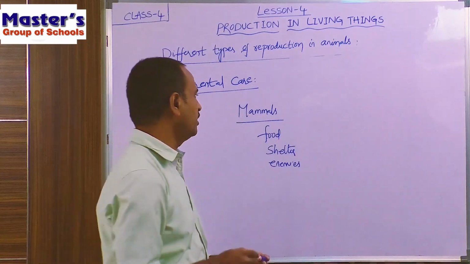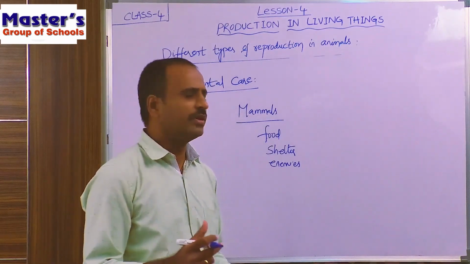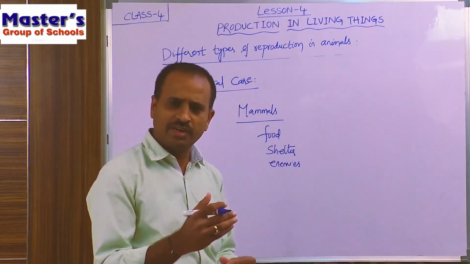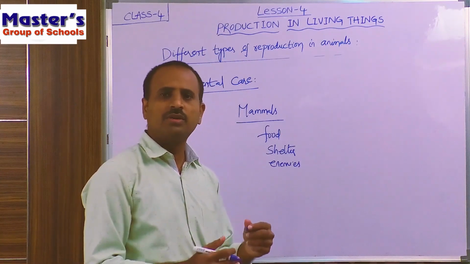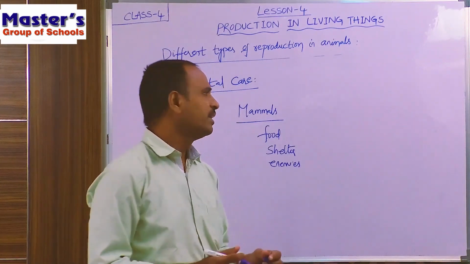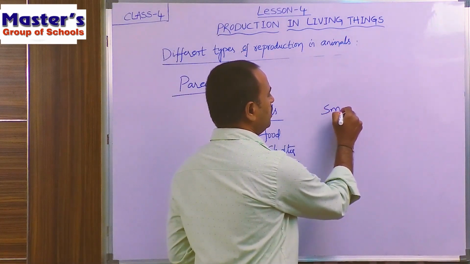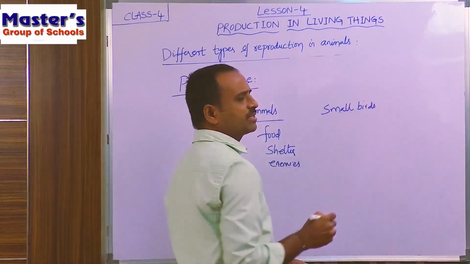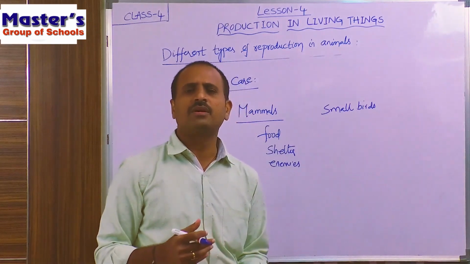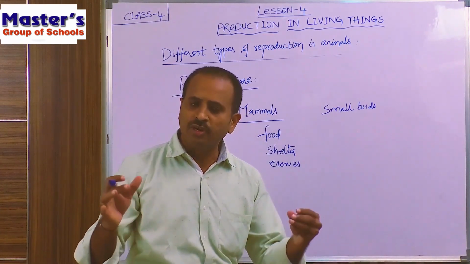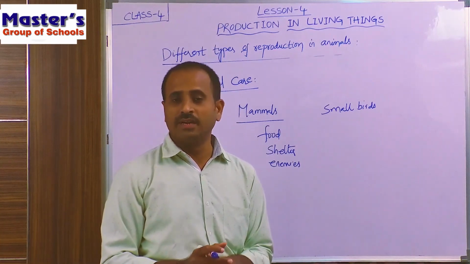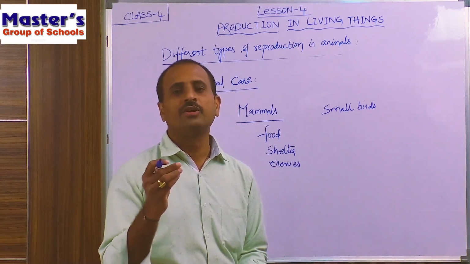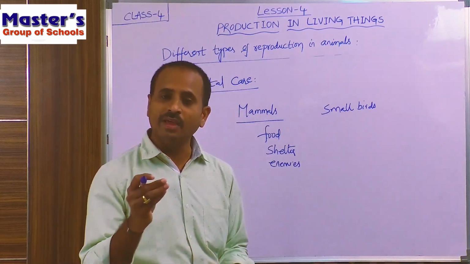So children, if you take birds, first they lay eggs, and when the eggs are hatched, small birds come out, and those small birds do not have the capability of flying. Children, have you ever seen the birds? They do not fly because their wings are not fully developed. So the mother and father birds will feed their young birds.